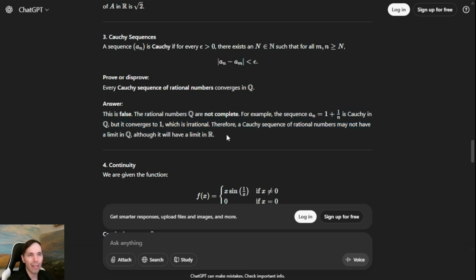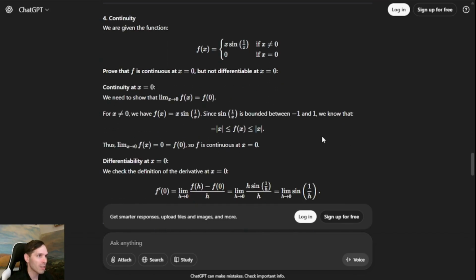I think there's plenty of others that you can demonstrate. I'm sure that there are some in almost any real analysis textbook that would be a little bit cleaner. But giving an example, or at least making a note that we had just proved something similar in the previous question, would be enough to earn full marks here. So not a good start for ChatGPT. Let's see if it does better.